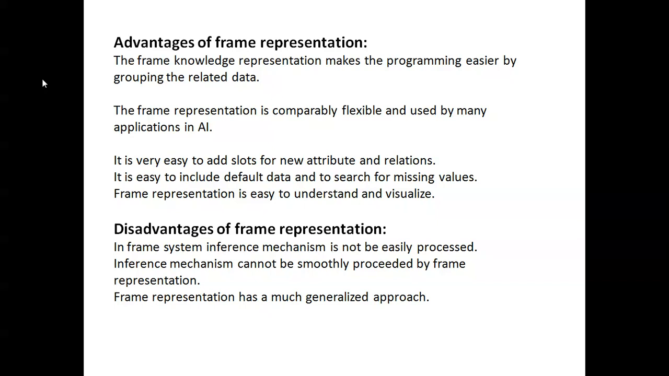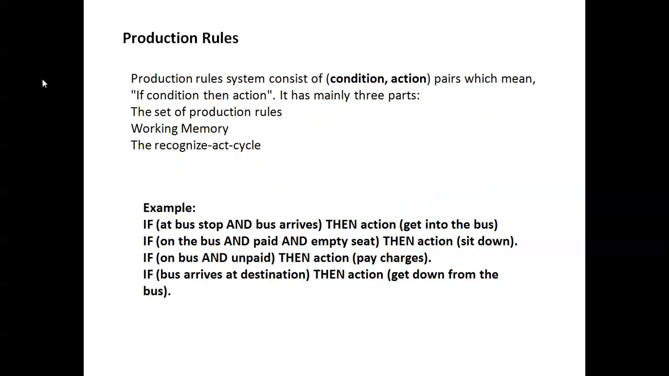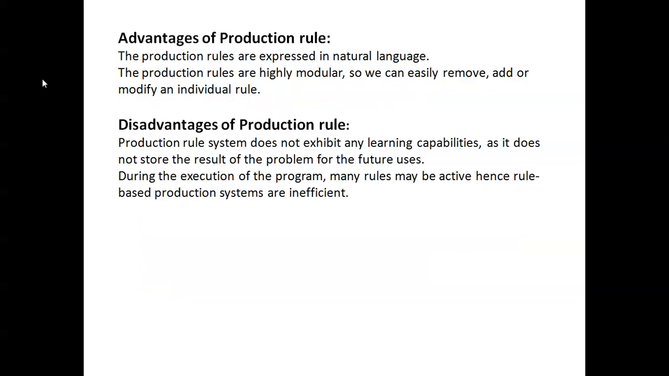Drawbacks of frame representation: it is not easy to process, and it cannot be processed smoothly. It is a generalized approach. Next, production rules. A production rule is a condition-action pair, meaning if condition then action. A set of production rules works with a working memory. Example: if the condition is a bus stop and a bus arrives, then get on the bus and take an empty seat. Similarly, that's a production rule.